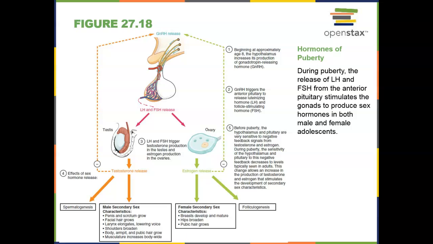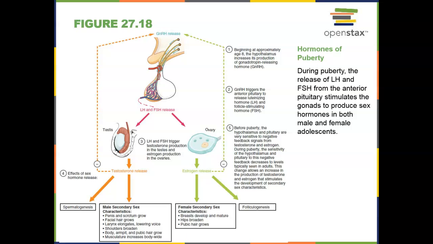So the hypothalamus is releasing a hormone called gonadotropic releasing hormone. This gonadotropic releasing hormone stimulates the testes and the ovaries to start producing sperm and egg.